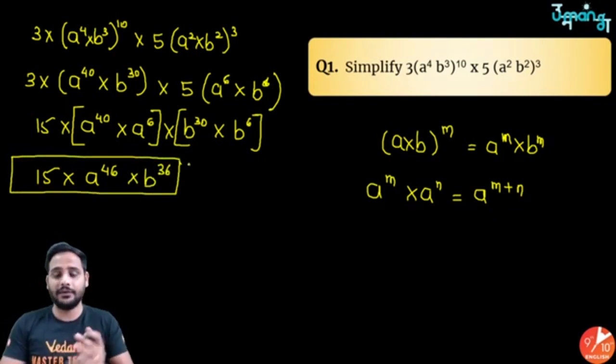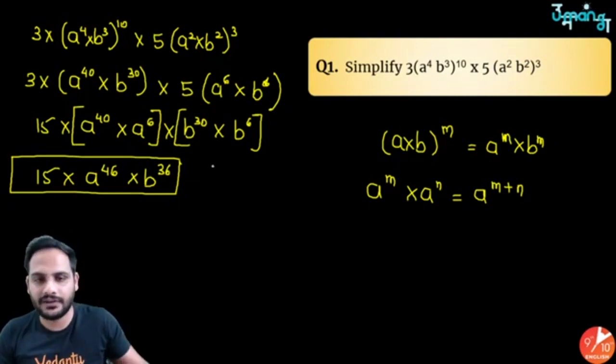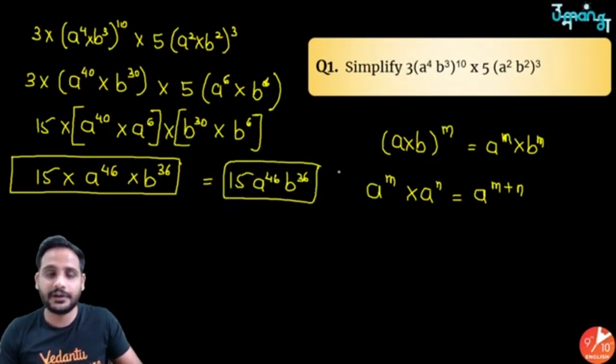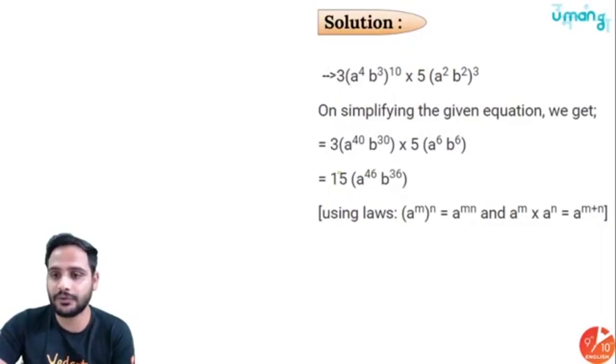As simple as that. Now can I simplify it further? I don't think so. It cannot be simplified further. So this is your final answer. So final answer is 15 a raised to the power 46 b raised to the power 36. Got it? So this is how exponents help you in simplifying the part. Simplifying it, exponents will help you.